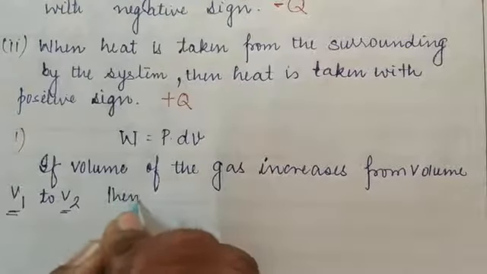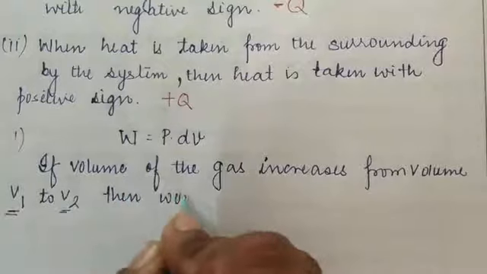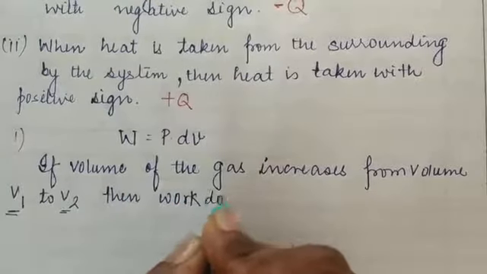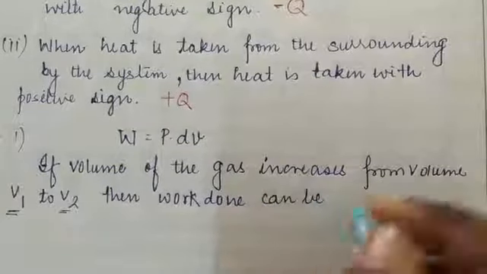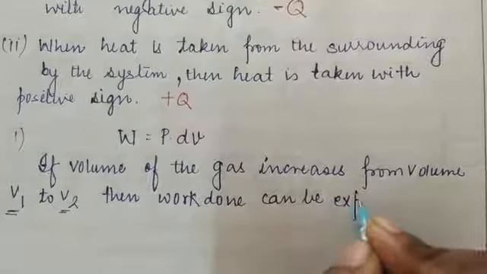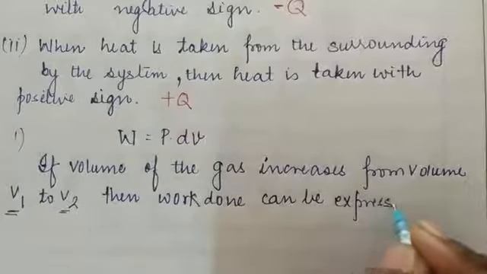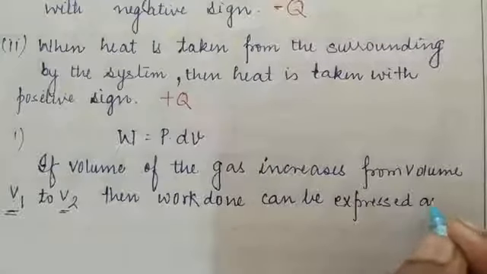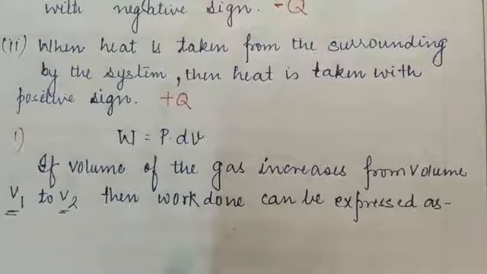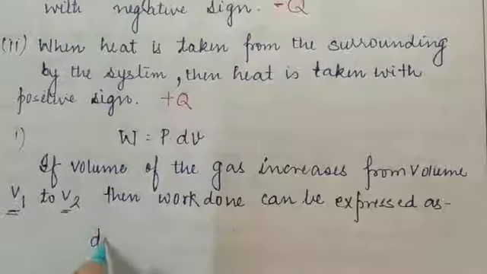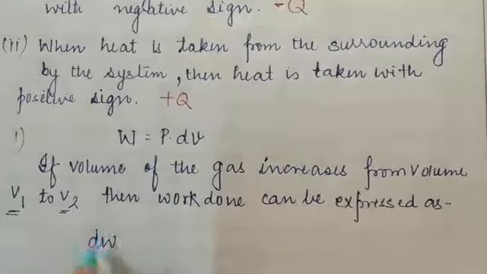Then how can we give the expression for work done in this condition, when the volume is expanding? For the small work done, it is dW.